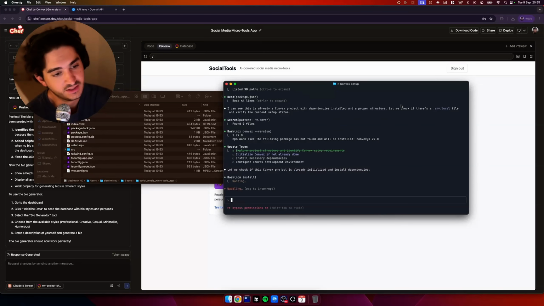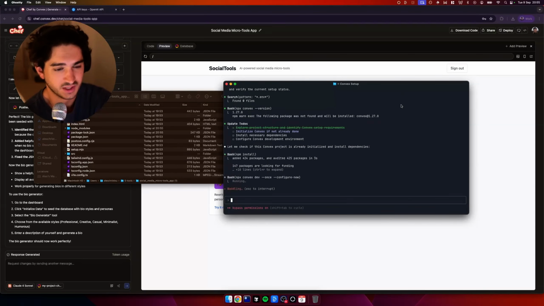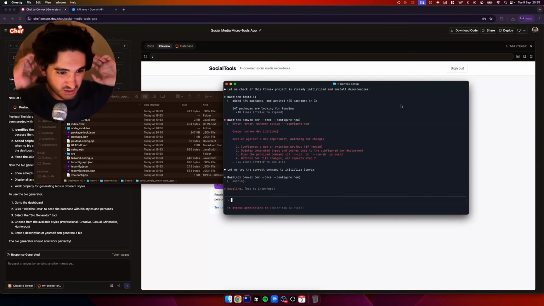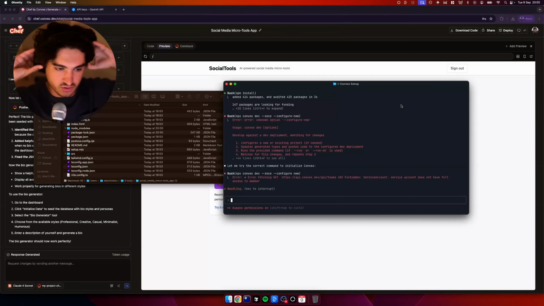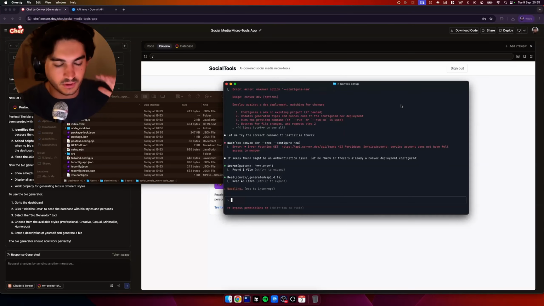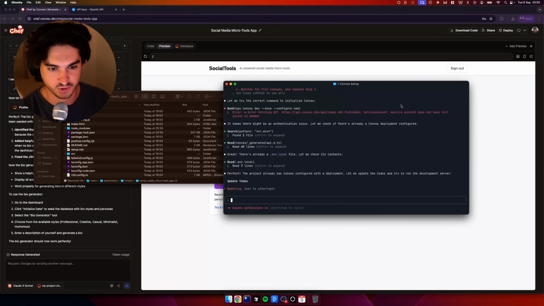But anyway, we're setting this up locally so you can see Claude Code is running that. And it will connect to the Convex database, which is in the cloud. We don't need to get that all set up locally. And Convex does a pretty decent job of that kind of technical setup when doing it locally. There are a few little things you need to do, which I'll go over now. But once you've done it once or twice, it's pretty straightforward.